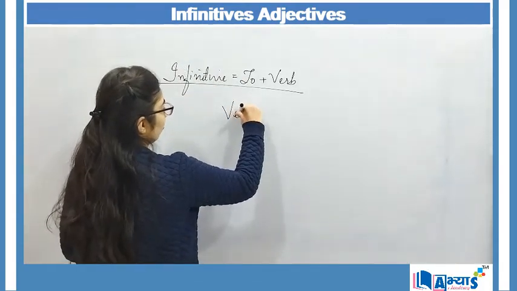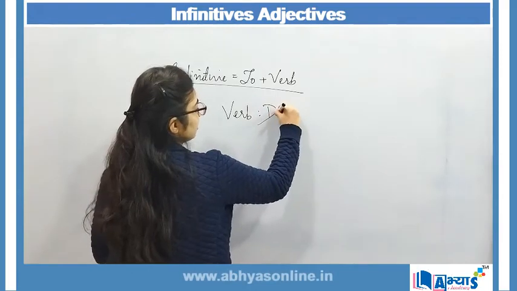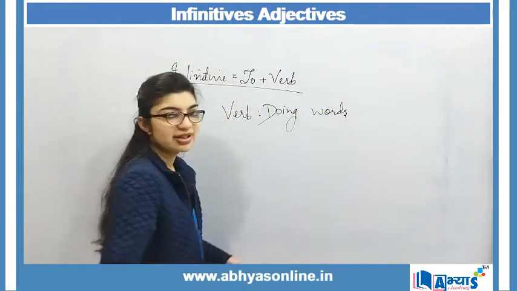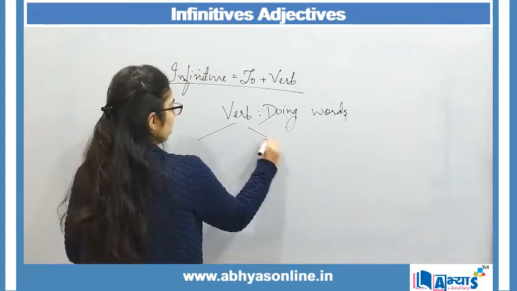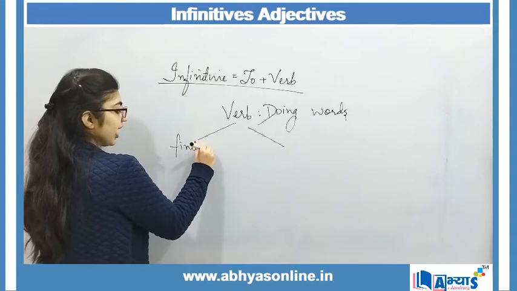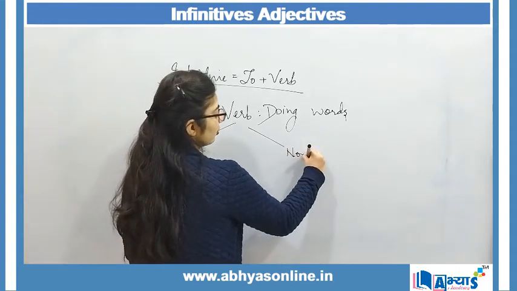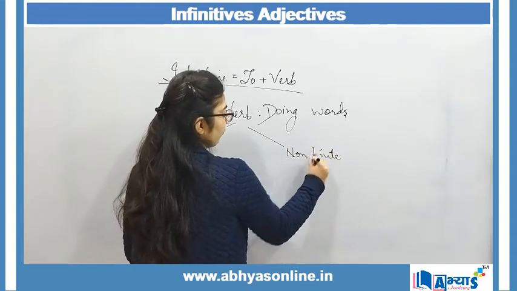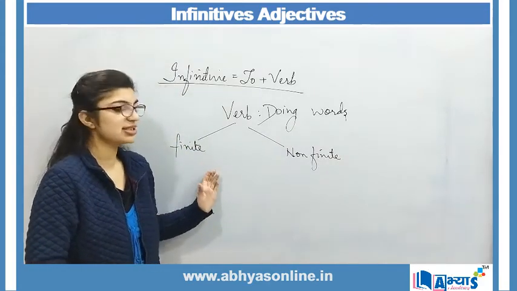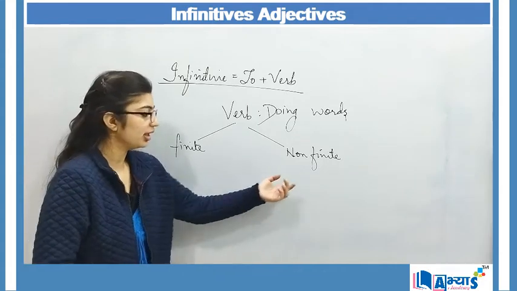Let us begin from the beginning. We know that verbs are all the doing words. All the doing words are referred to as verbs. Verbs are categorized in two forms. First is finite verb and second is non-finite verb. Finite verbs are all those verbs which contain a subject, have a person and also mention a time.